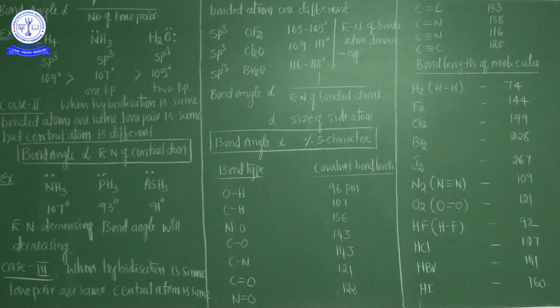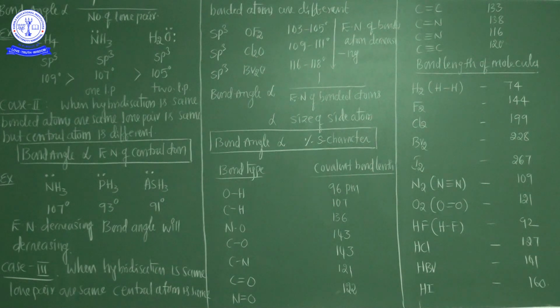So in this session you have completed bond angle with suitable factors like the number of bonds and hybridization. In my next class we are going to discuss another important bond parameter, bond energy, and how bond energy relates to bond angle or bond distance.